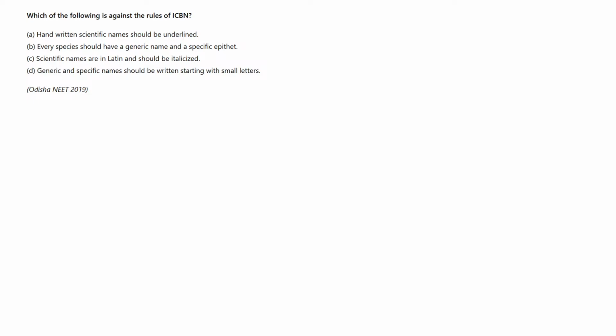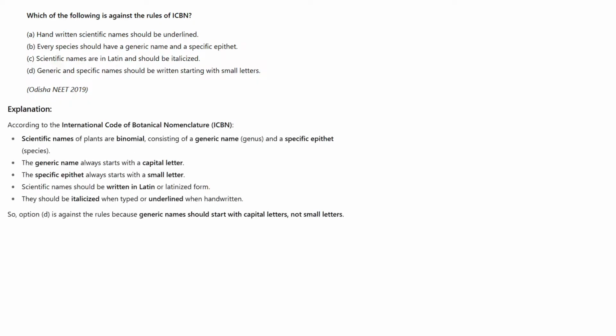So option A, handwritten scientific name. According to the International Code of Botanical Nomenclature, the scientific names of plants are binomial, consisting of a generic name or genus and a specific epithet. The generic name always starts with a capital letter, and the specific epithet always starts with a small letter. Scientific names should be written in Latin or Latinized form, and they should be italicized when typed or underlined when handwritten.